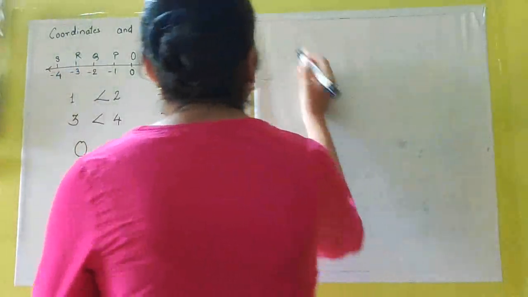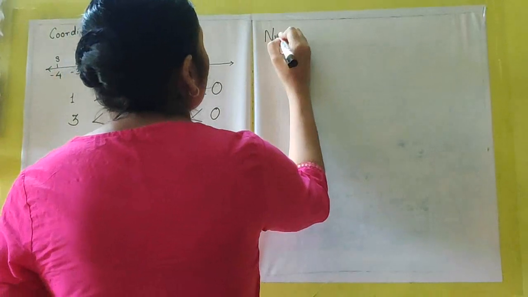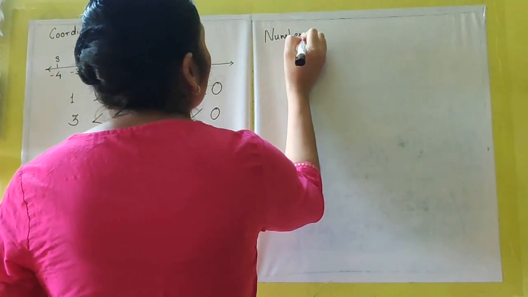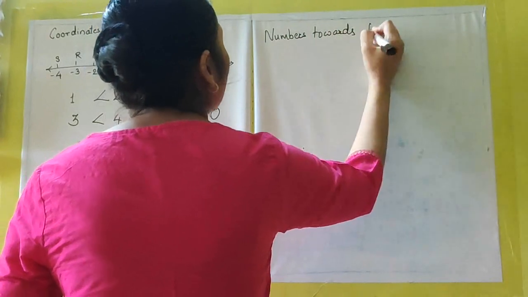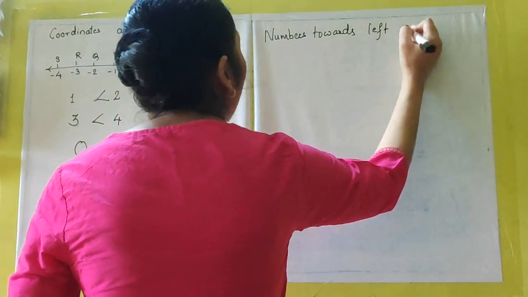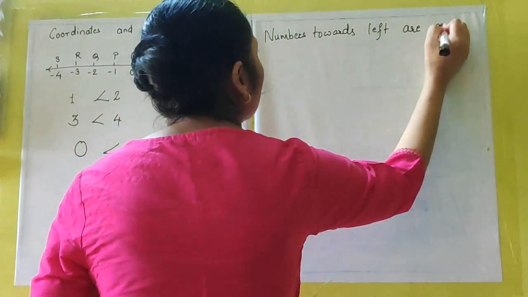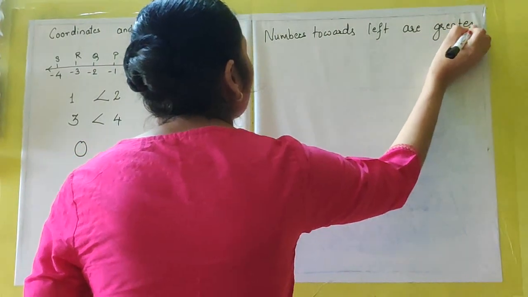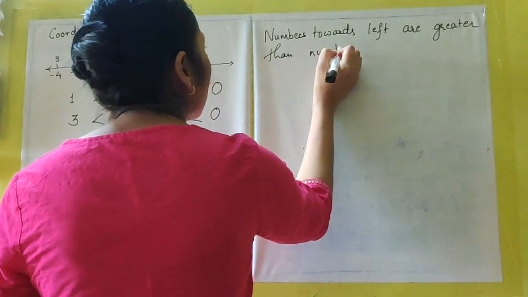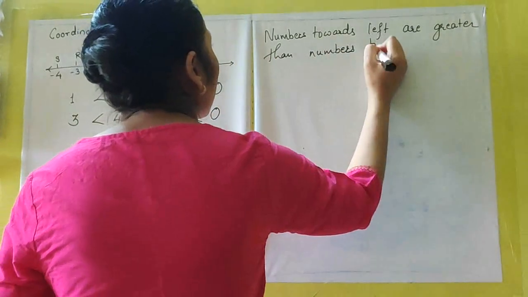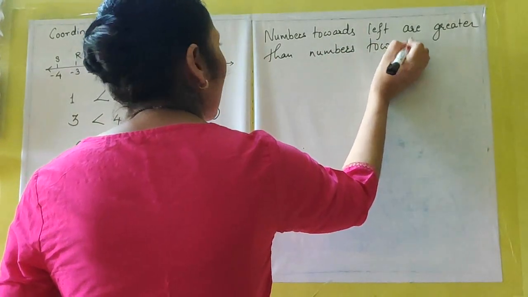I'll write it over here. Numbers towards left are greater than numbers towards right.